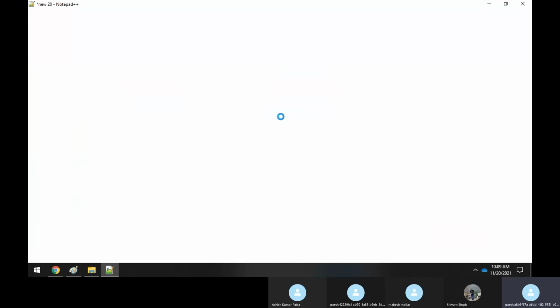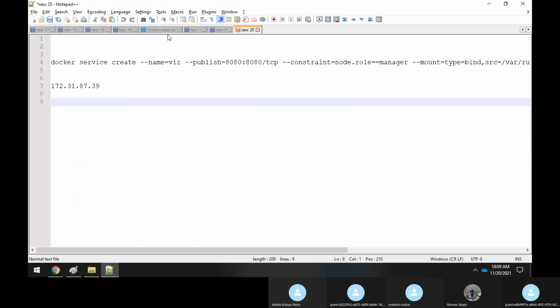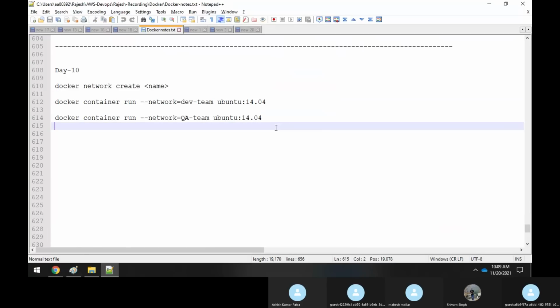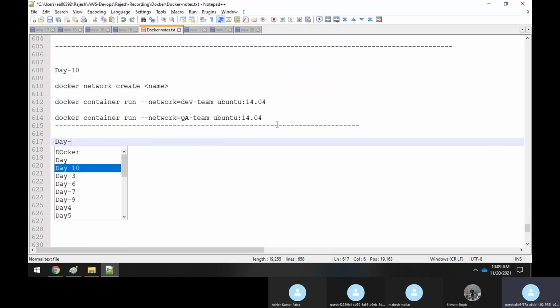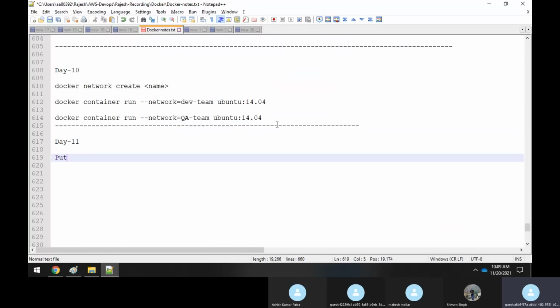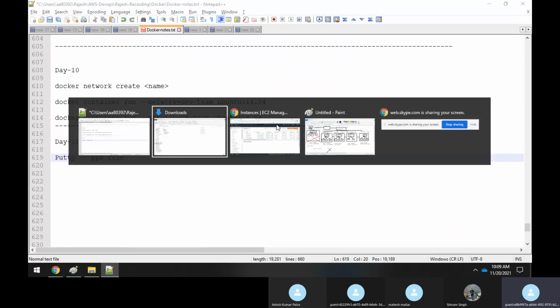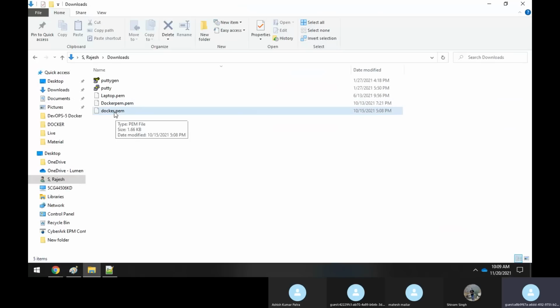So let me open the notepad. Today we are having the day 11 session. PuTTY always requires the PPK file, so instead of PEM I need a PPK file.